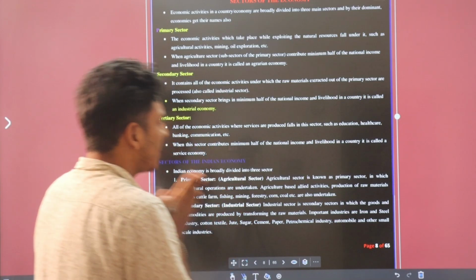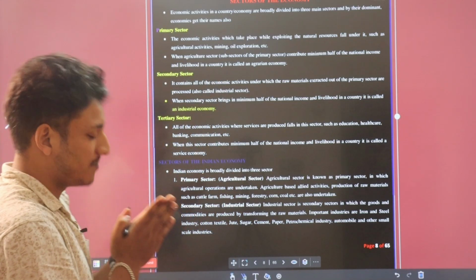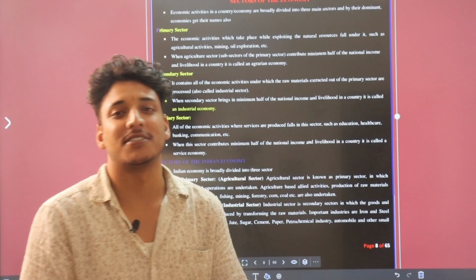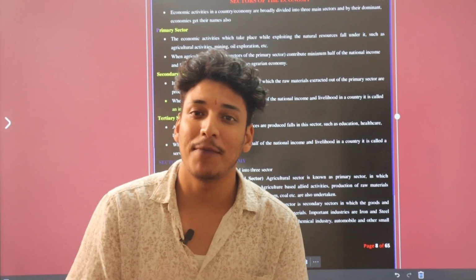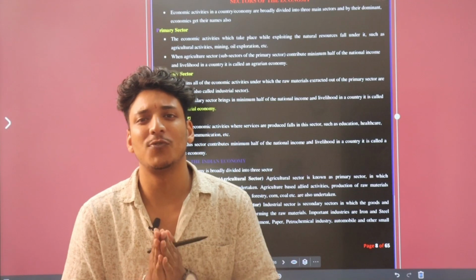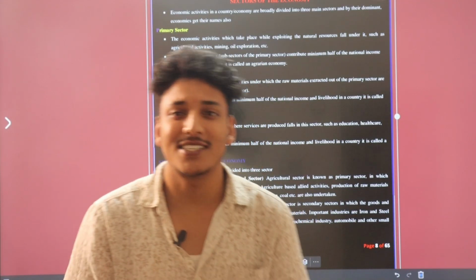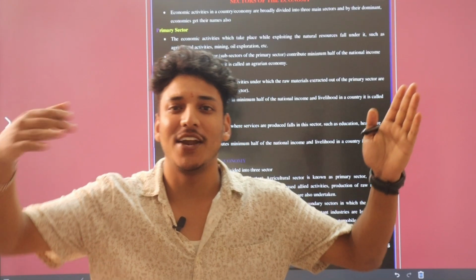In our economy, we divide our economy into three sectors. The first one is the primary sector, which directly deals with natural resources, for example agriculture, mining and all.